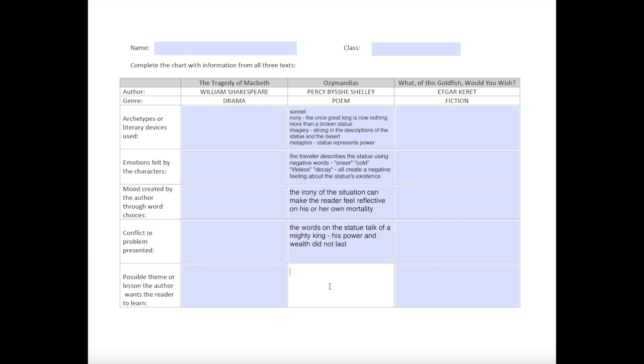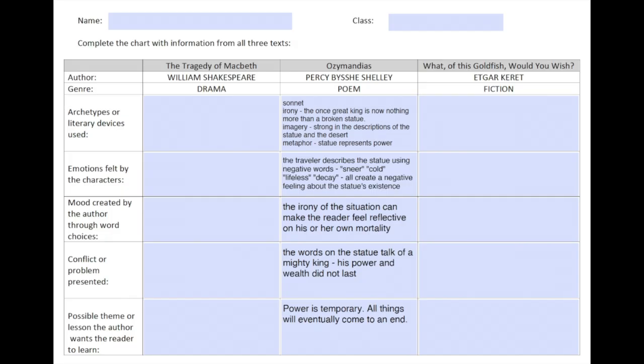Lastly, on this comparison chart, we need to consider the possible theme or lesson that the author wants the reader to learn. In this case, I think that the poet was trying to show us that power is temporary and that all things will eventually come to an end. And I can support these themes with evidence from the text.